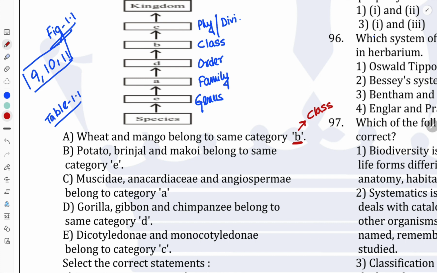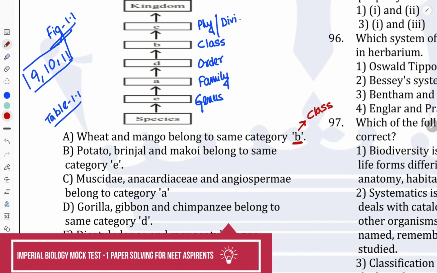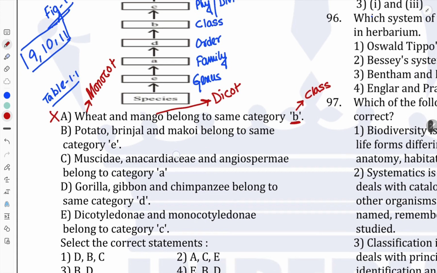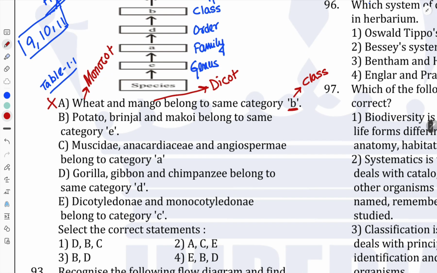So they are saying that wheat and mango belong to the same class. If we cross-check our knowledge, we know that wheat belongs to the monocot and mango belongs to the dicot. So this statement is not correct. So A is not correct.